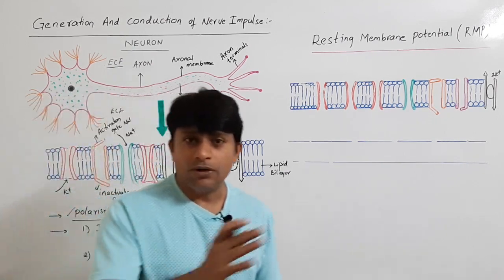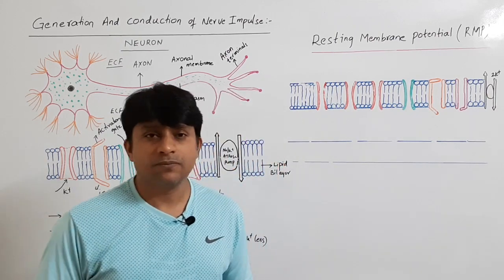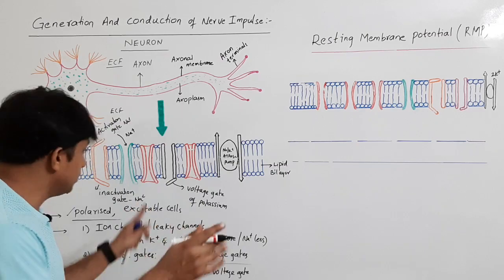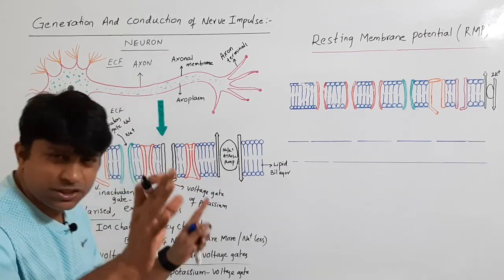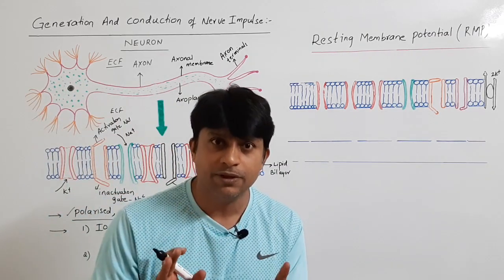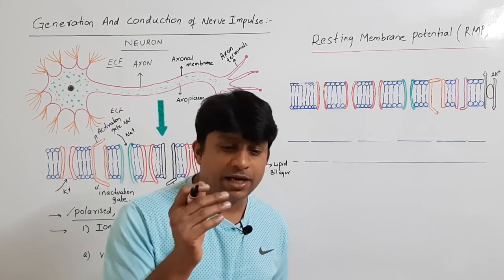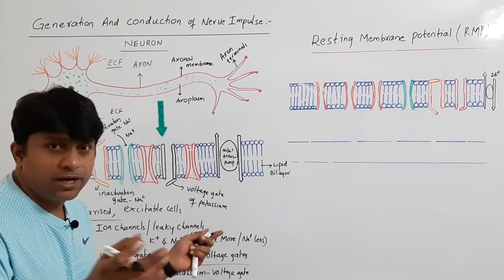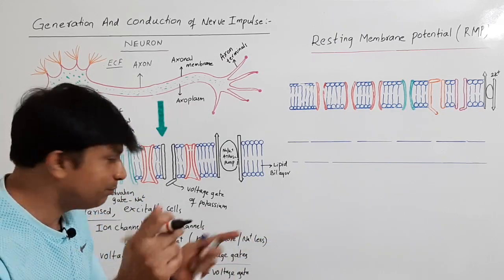So on the neuronal membrane, we have leaky channels. Leaky channels are present for sodium and potassium. Just remember here, only leaky channels for sodium and potassium. Potassium has more leaky channels, sodium has fewer leaky channels. Those are nothing but called pores, or ion channels, simply.